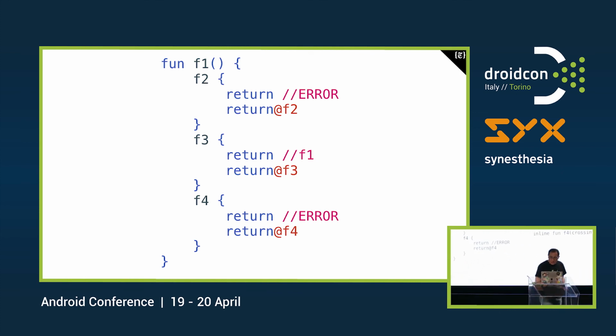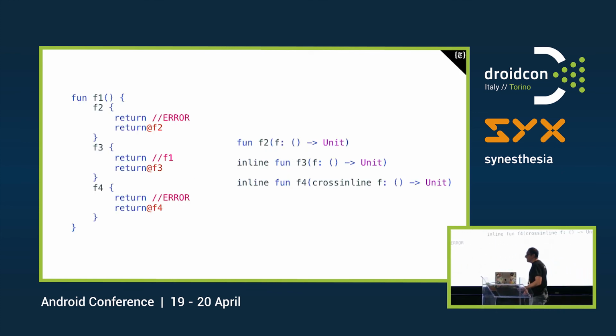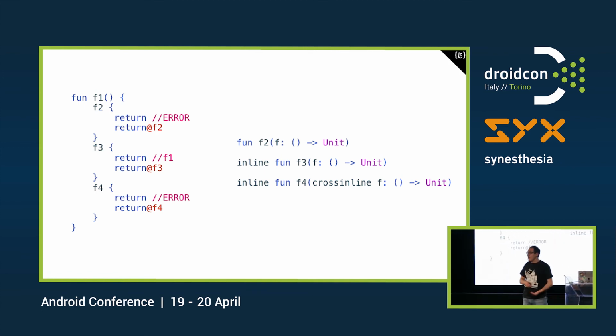Because, well, in the first one, we just declare the function f2 as a normal function. So it has no knowledge of f. It only knows itself. So it cannot return from the enclosing function. It can only return from itself. In the second case, f3 is not really a function, so it makes sense that it can return in a different way. Because f3 is going to be a label. And when we say return from here, we are just saying, just go in this way. More or less like how goto and label work.